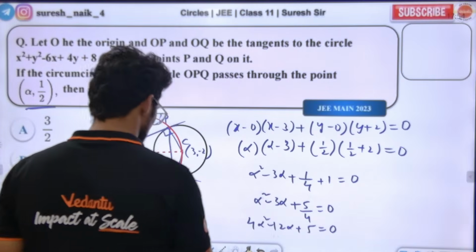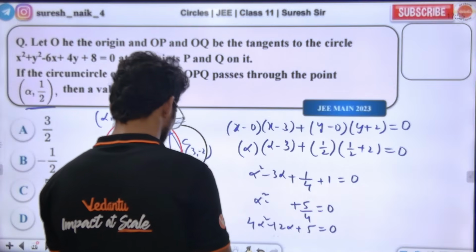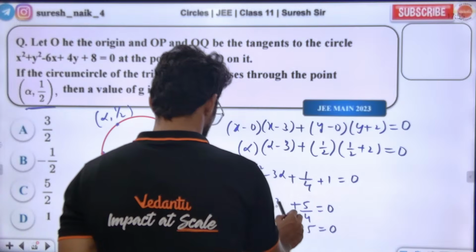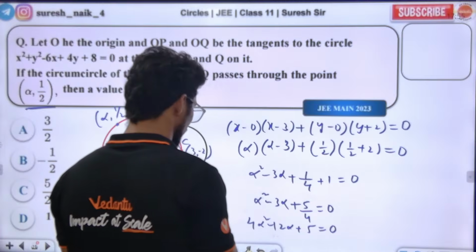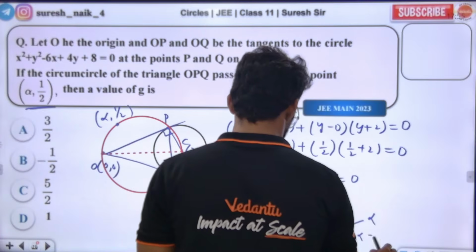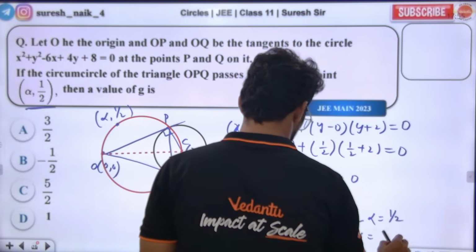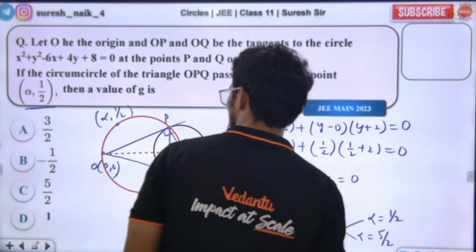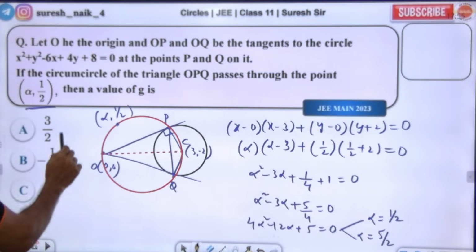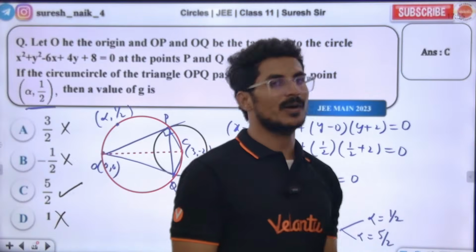Did I write it properly? The 3 is not visible properly. Okay, solving this, minus 3 alpha, we get two alpha values. Alpha value is 1/2 obviously and 5/2. Yes or no, 1/2 and 5/2 should be the answer. But 1/2 is not available in the options; 5/2 is there. So C is the right answer.